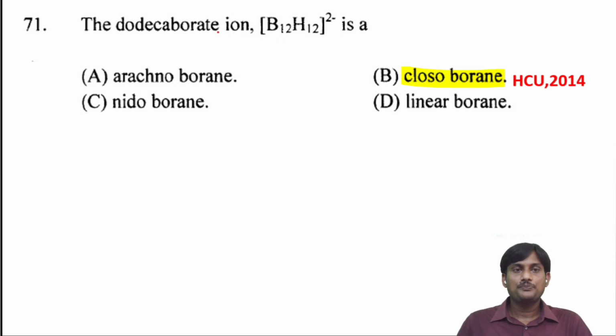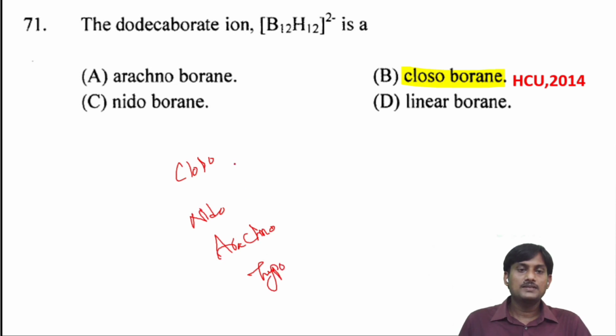The dodecaborate ion B12H12 2-: we have closo, nido, arachno, and hypho, and these are the formulas.